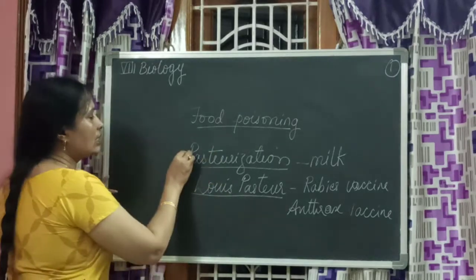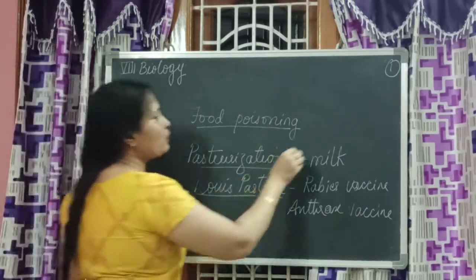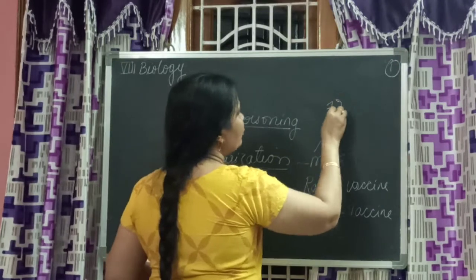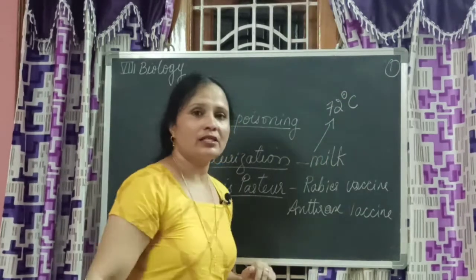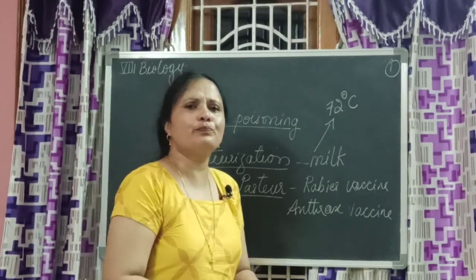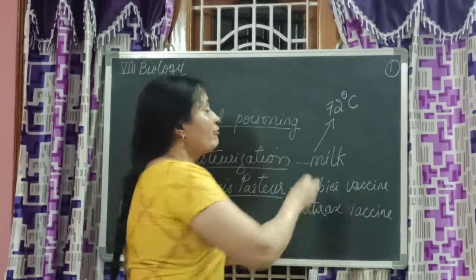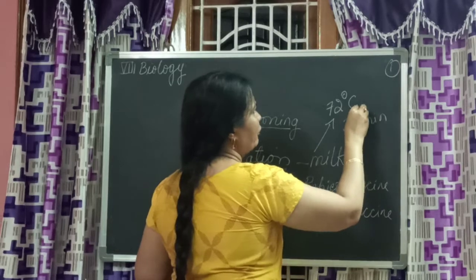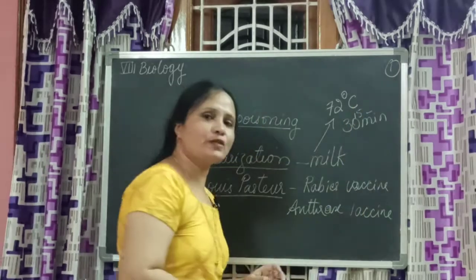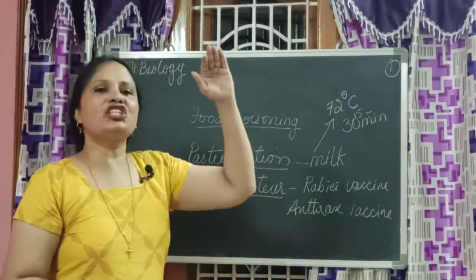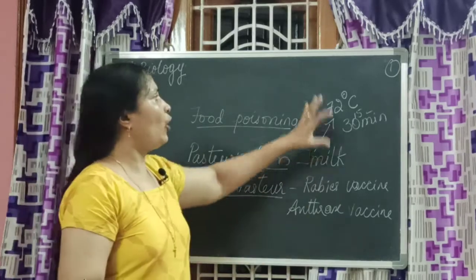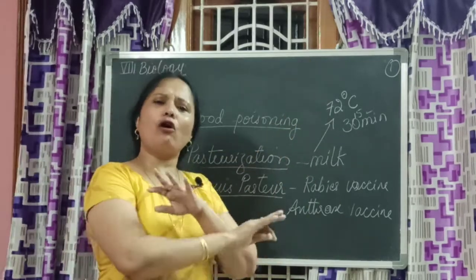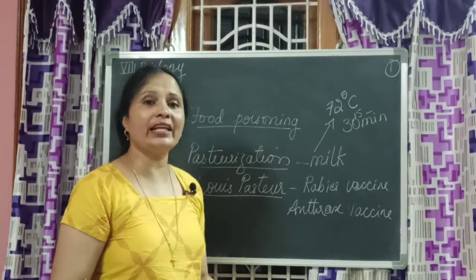Pasteurization is a process where milk is boiled at 72 degrees Celsius. 72 degrees Celsius it is boiled, and then for how much time? 15 minutes to 30 minutes it is boiled, and then it is chilled. See, boiling, what will it do? It will kill all the microorganisms, and then it is chilled.